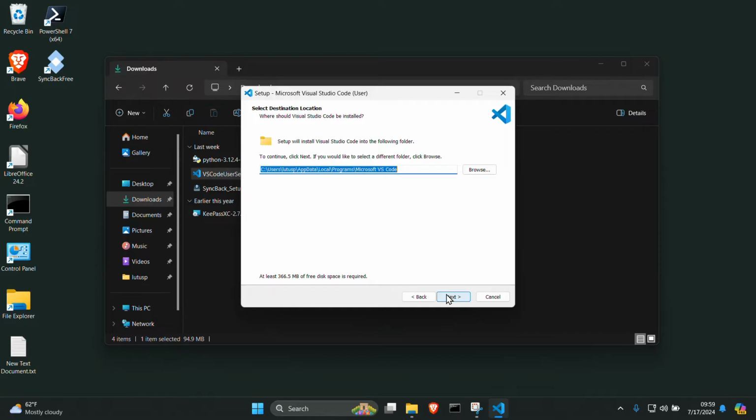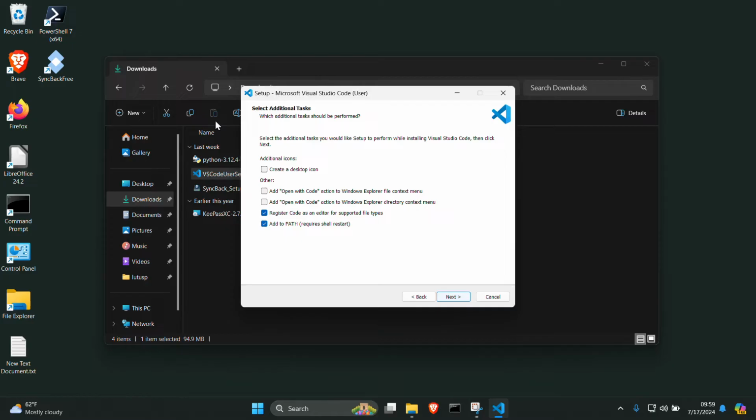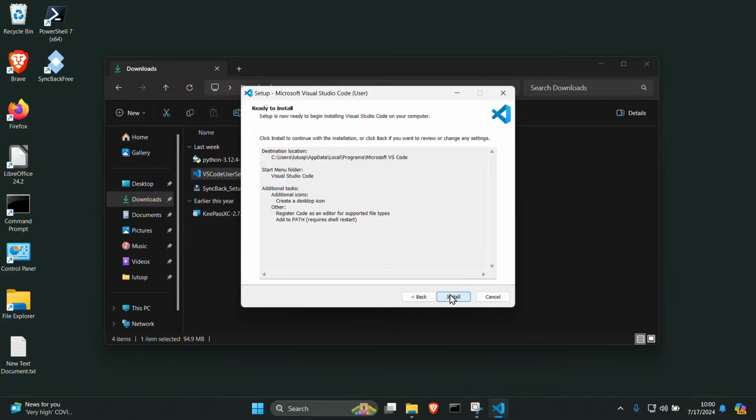And most of the defaults are fine, but be careful about this one. Create a desktop icon and make sure, as with Python itself, that it's attached to the system path. Otherwise, you won't be able to use its name in various contexts where it's needed to know where it's located. So go ahead and start the installation.